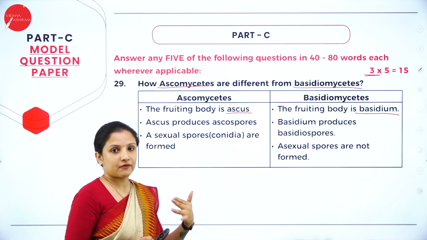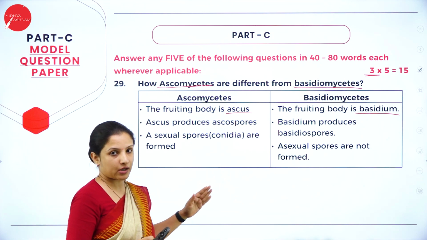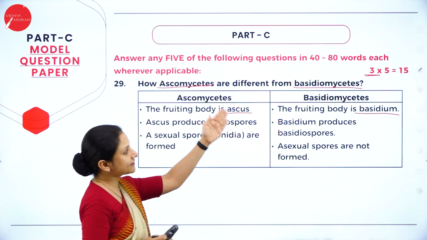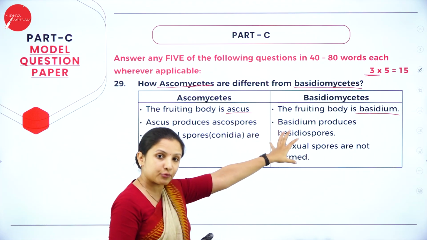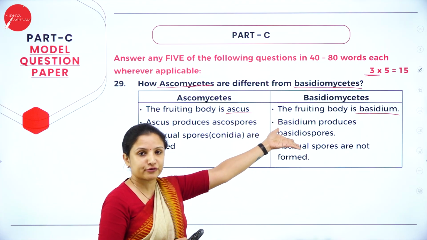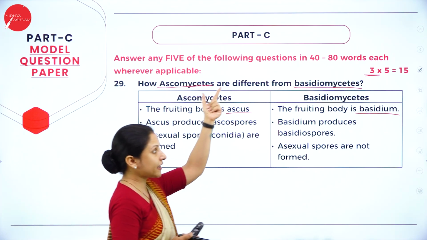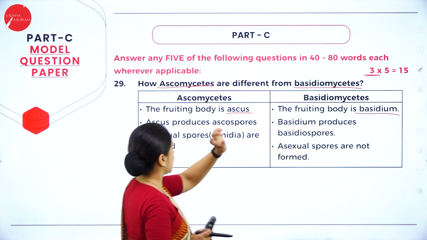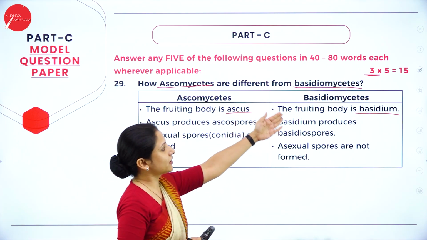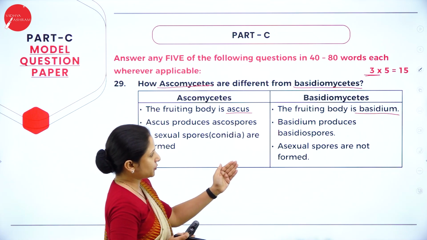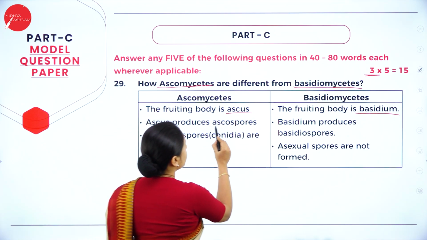You can't write whatever points however you want. Say, for example, under Ascomycetes the fruiting body is ascus. There you have to write about the fruiting body only, you can't write about the spores, because here you're discussing the fruiting body, so you have to write the opposite of that. Fruiting body is ascus, there the fruiting body is basidium. Ascus produces ascospores, basidium produces basidiospores.